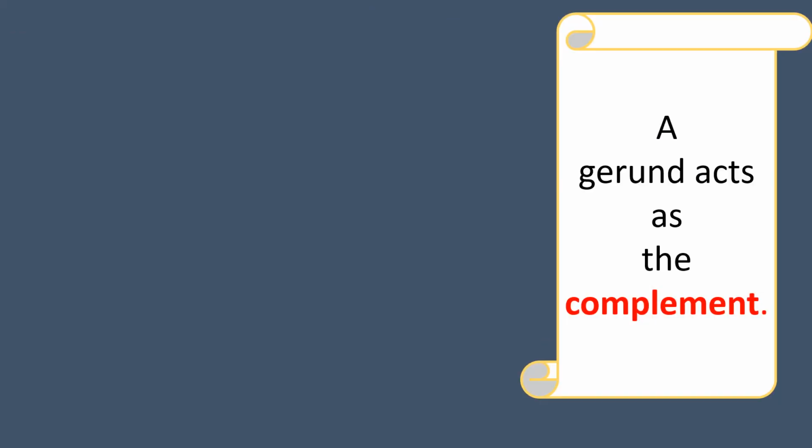Let's see the next and important usage of gerund. It acts as the complement of the verb. Let's see some examples. Seeing is believing. Here there are two gerunds, seeing and believing. Seeing acts as the subject of the sentence. Believing acts as the complement of the verb is. Believing is the complement, not subject, not object of the verb, not object of the preposition. It acts as the complement of the verb is, that is gerund.